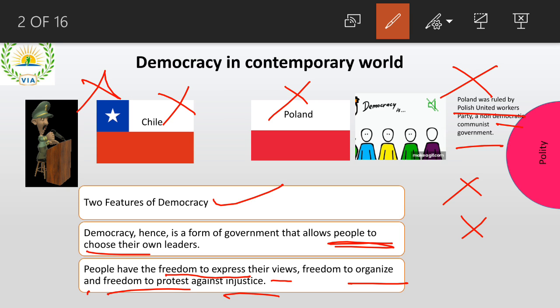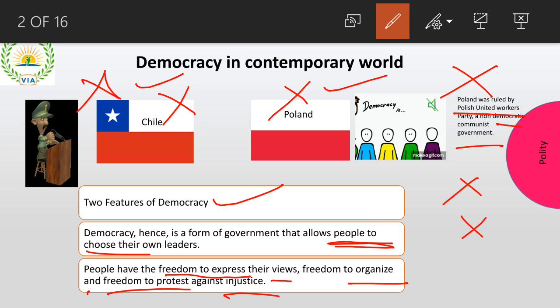So we need to understand democracy with different examples, right? So finally, after some period of time with a lot of protest, democracy was established in Poland as well as in Chile, right? But these countries suffered a lot in the past. Same as in India as well. India was not independent, and British government were imposing a lot of taxes on us and all of that, right? Similarly, these countries also have gone through a lot.